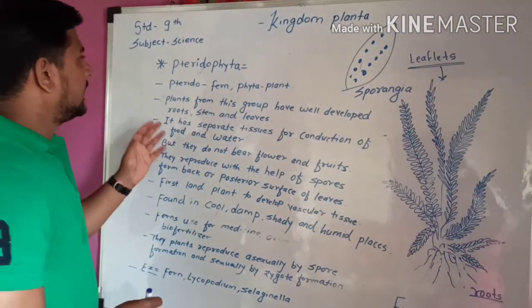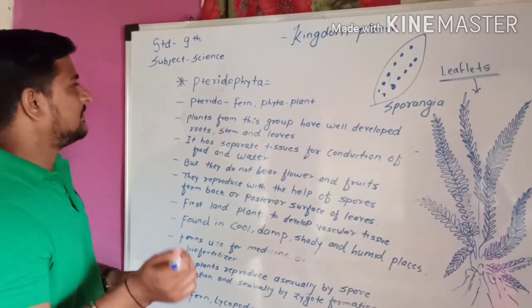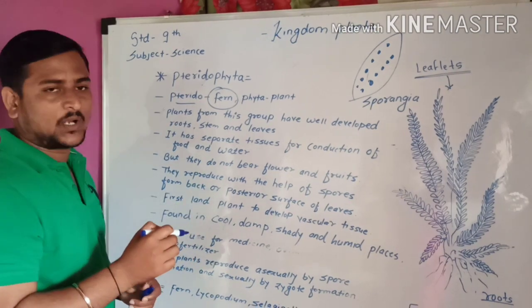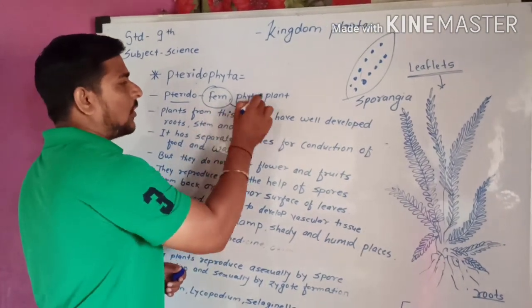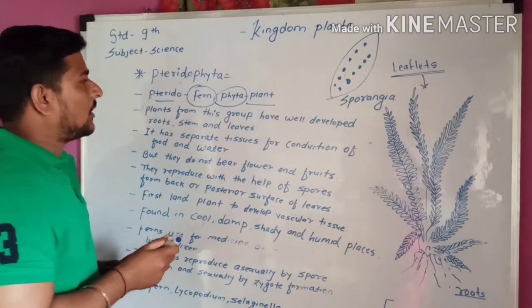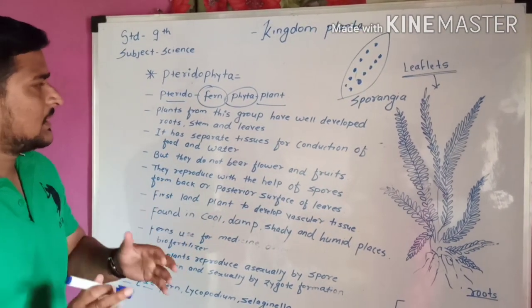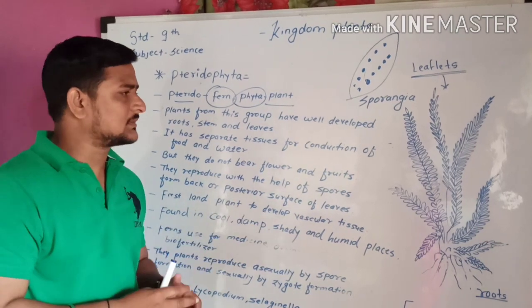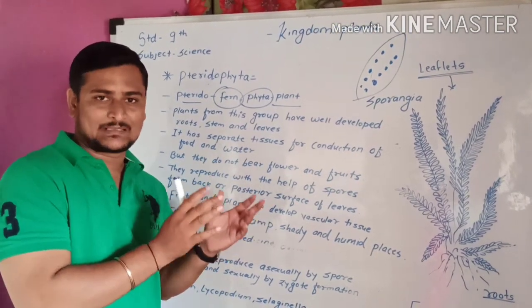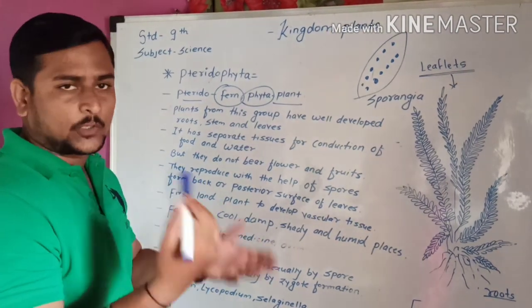Okay, so in Pteridophyta we will see what is meant by Pterido. Pterido means ferns. And phyta, we already know, means plants. I hope you have seen ferns. Where do we get to see them? We see ferns in our gardens, and in pools and places where we can use them for decoration.